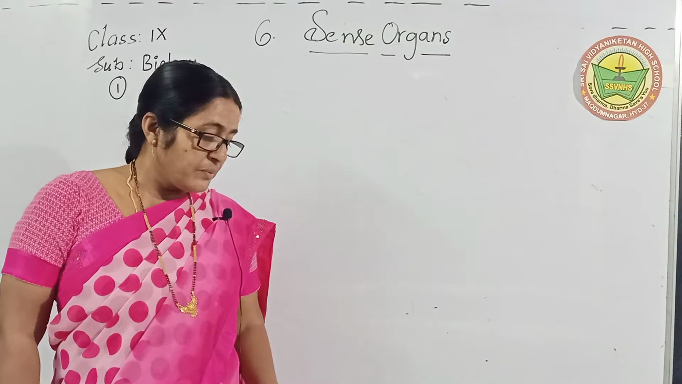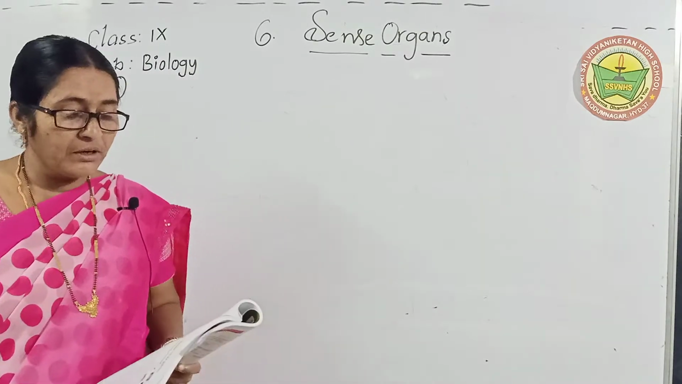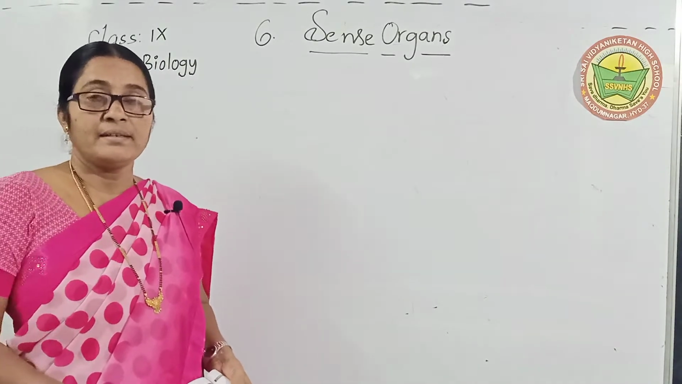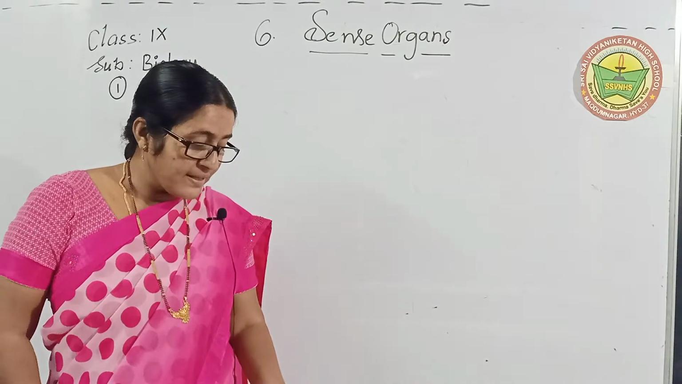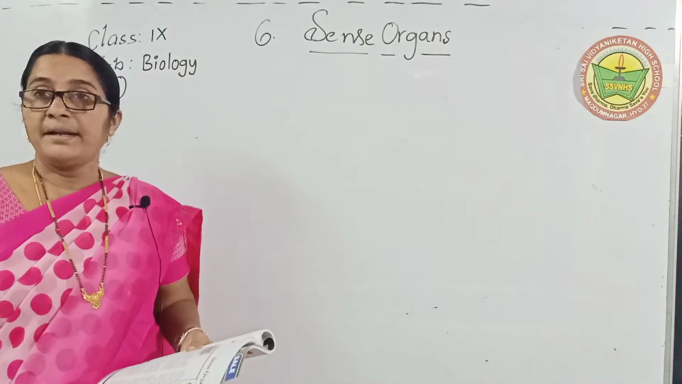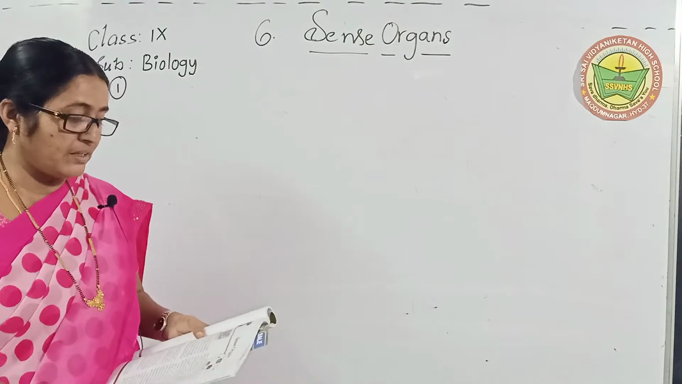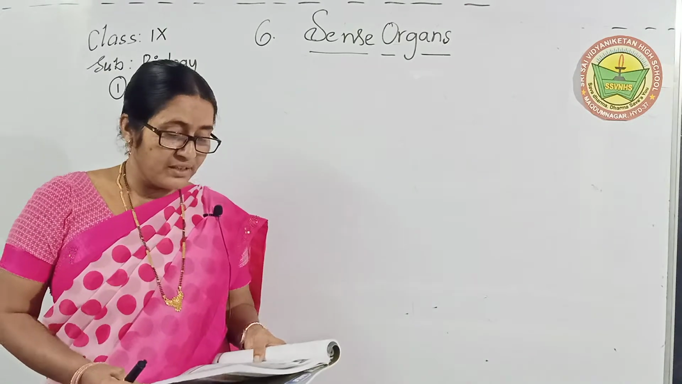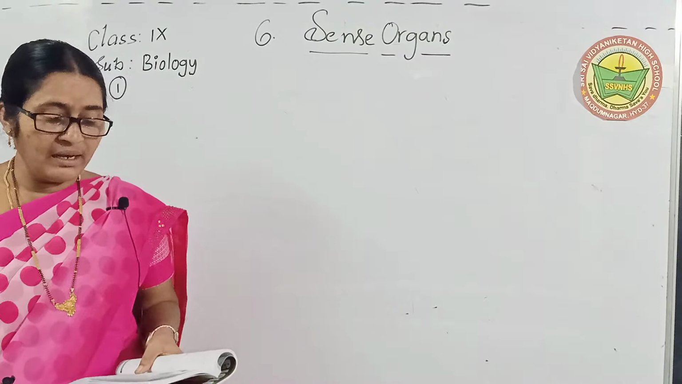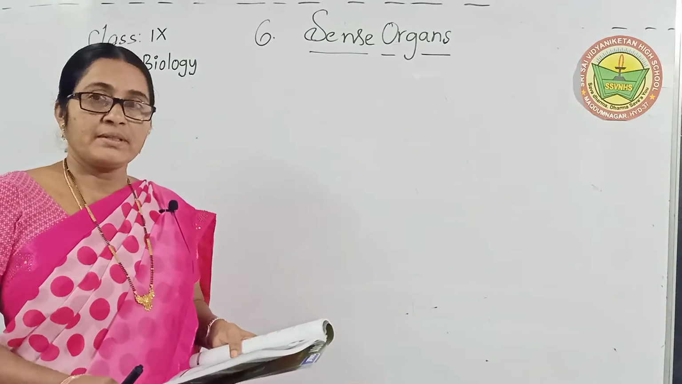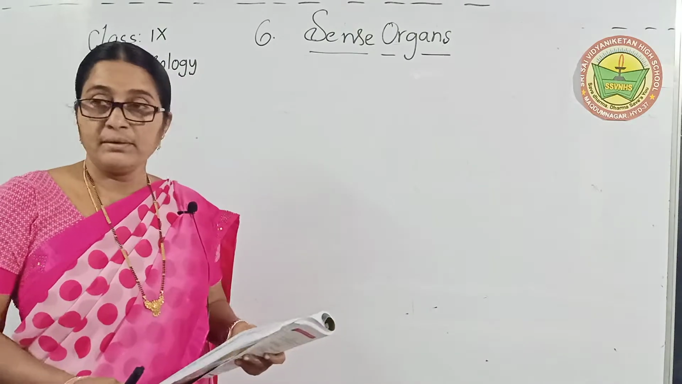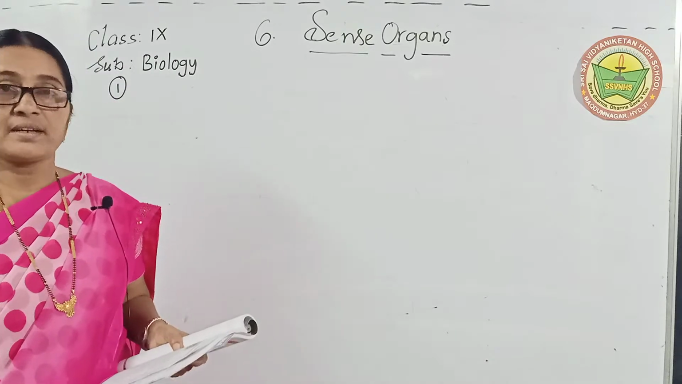Okay, so here we enjoy the beauty of nature with our eyes. Is it correct? Yes. Okay. The melodious music with our ears, the fragrance of flowers with our nose, the taste of food with our tongue, and we feel the cool breeze with our skin. So these are the feelings through our sense organs.